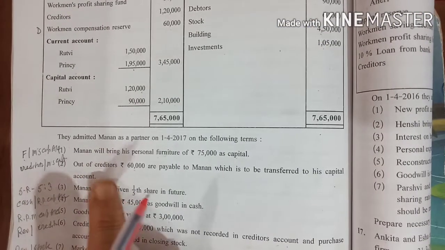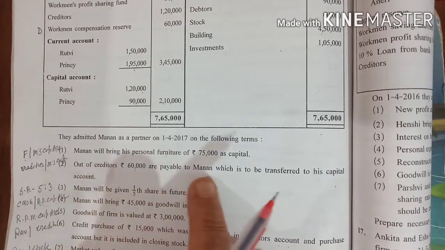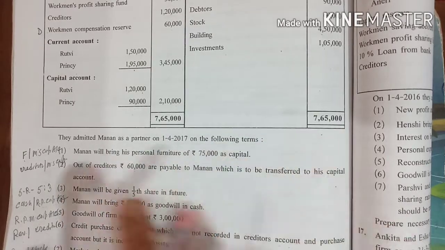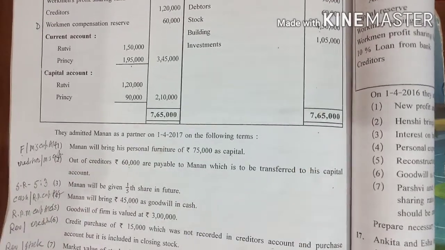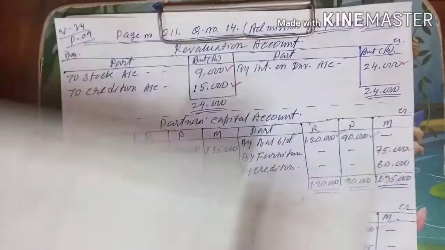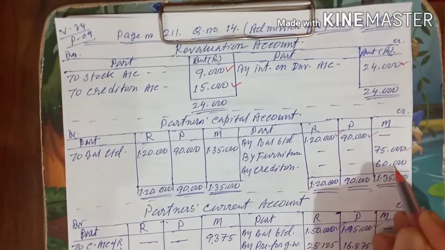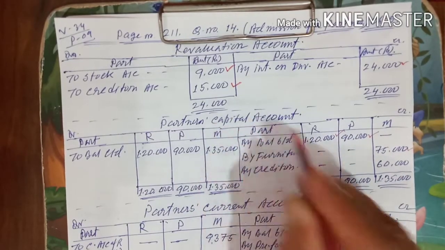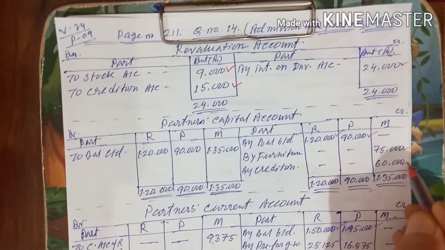Now second, out of the creditors, 60,000 is payable to M, which is to be transferred to his capital account. Once again it is there. What is the journal? The creditors account debit to M's capital account. So creditors account debit to M's capital account, and M's capital account credit by creditors.